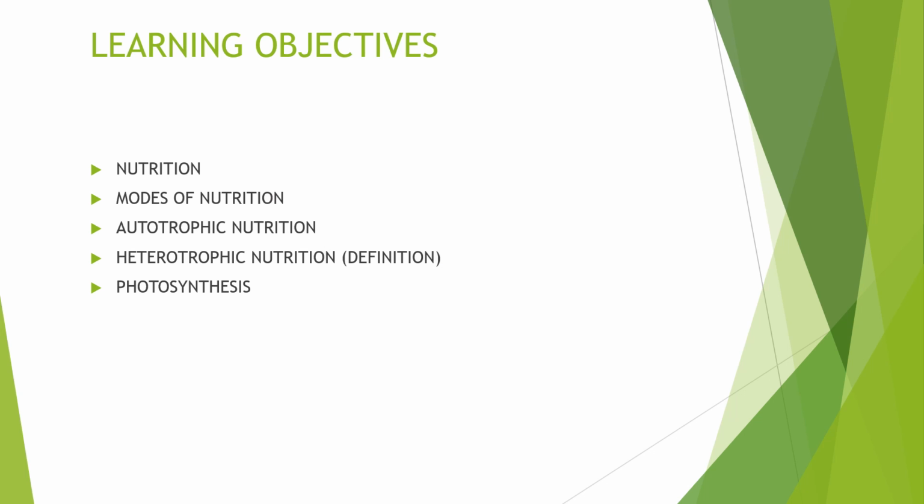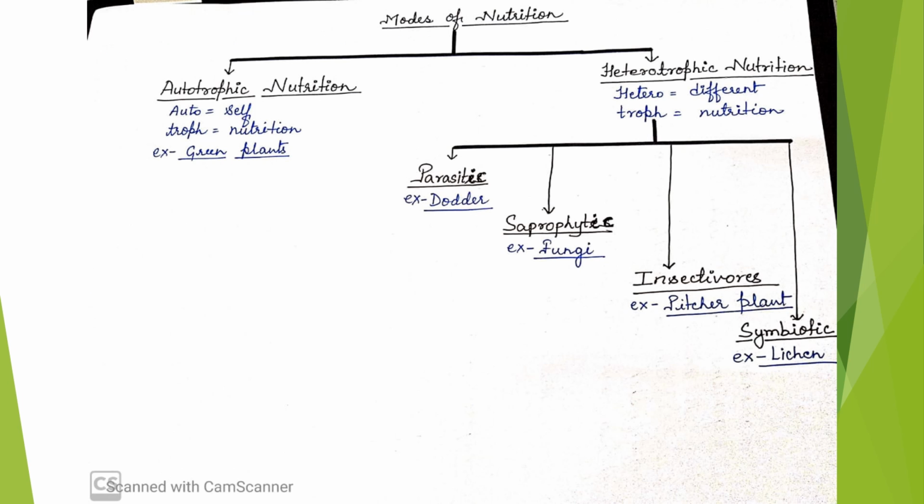We will divide this whole chapter into small sections and daily we'll deal with these sections so that it will be easier for us to understand all the topics. So in this part, what we are going to study are nutrition, modes of nutrition, autotrophic nutrition, heterotrophic nutrition, and photosynthesis.